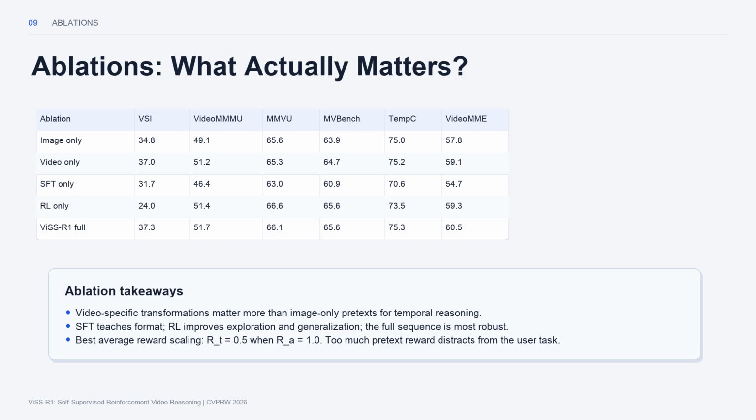Third, reward weighting matters. The transformation task should help the real task, not dominate it. The paper finds that setting the transformation reward to 0.5, while the real answer reward is 1, gives the best average score. If the transformation reward becomes too large, the model pays too much attention to the pretext task and loses focus on the user question.